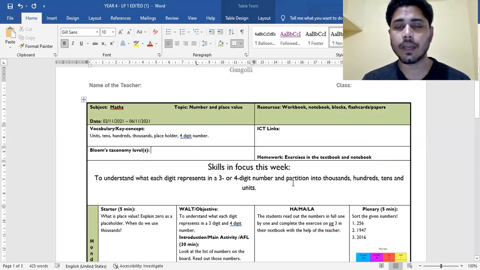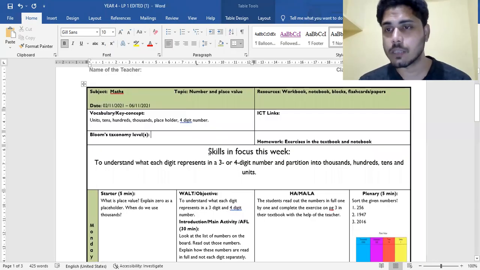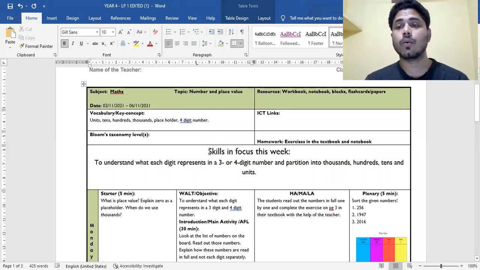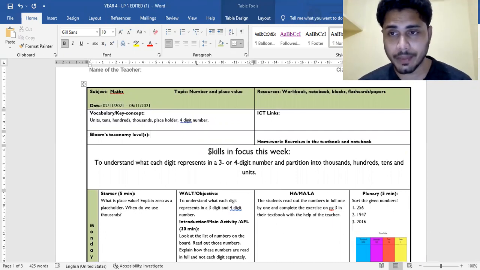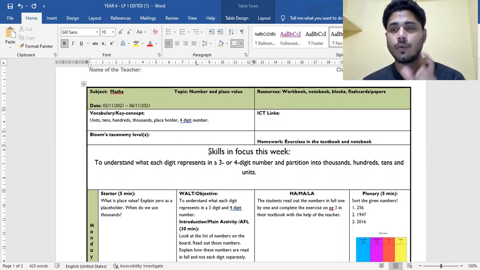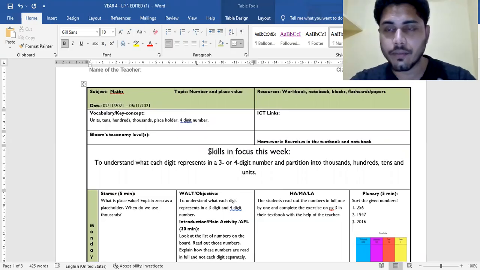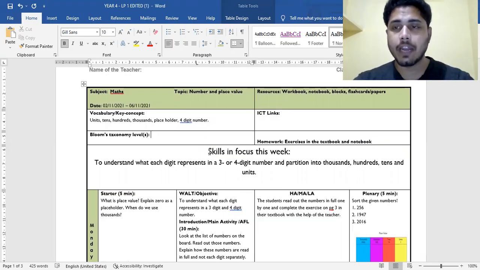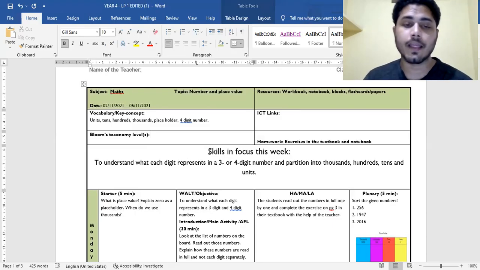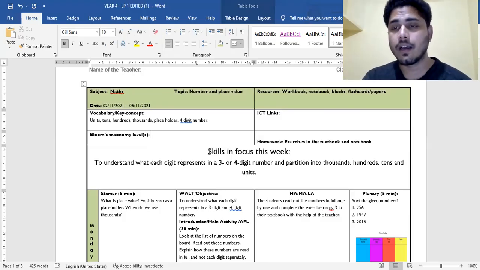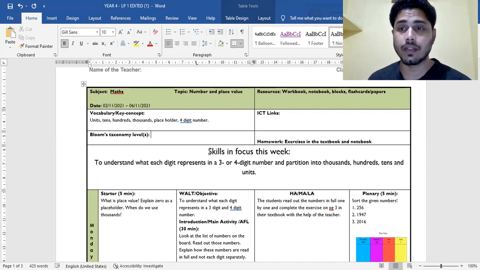Okay, moving ahead, here you are seeing skills in focus in this particular week. You have extracted all the learning objectives of your subjects from all the topics that you teach. So what you're going to do is write one particular learning objective, or any learning objective which can be described in this manner. You can write that this is the major skill that I'm going to focus on for this particular week. What is that major skill? What is that big skill that you want to focus on, from all these lessons, like if you have 5 lessons in a week, from all these lessons, the periods, I mean.